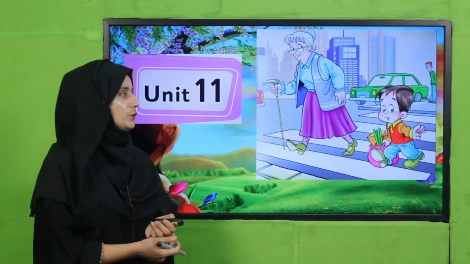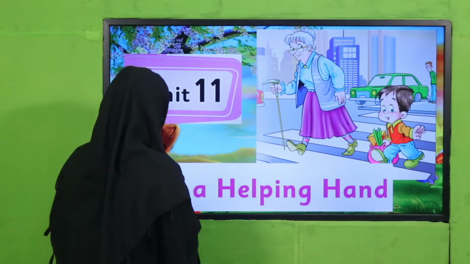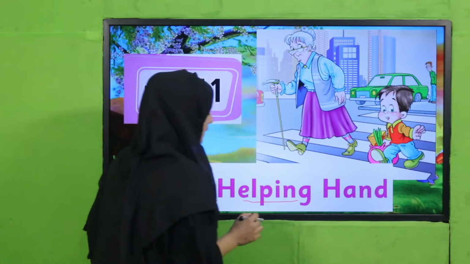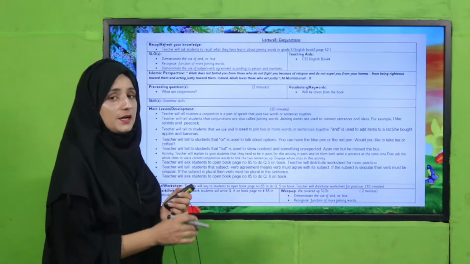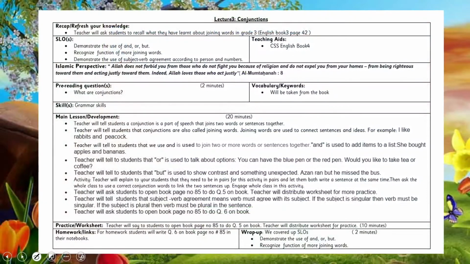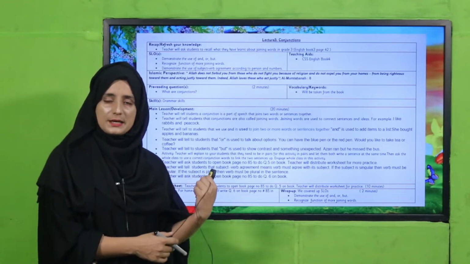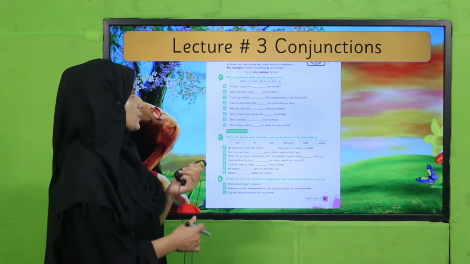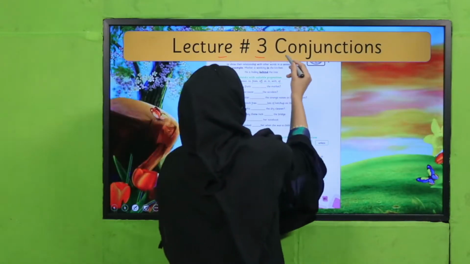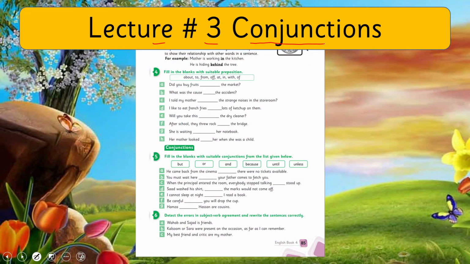We are learning unit number 11, Lend a Helping Hand. Yes, my dear teachers, the lesson plan, PowerPoint presentation and worksheet links are given below. You may click it, download it, or you can amend it for your ease. I am going to deliver my lecture according to this lesson plan. So in today's lecture, lecture 3, we will learn about conjunctions. And we will cover page number 85, question number 5.